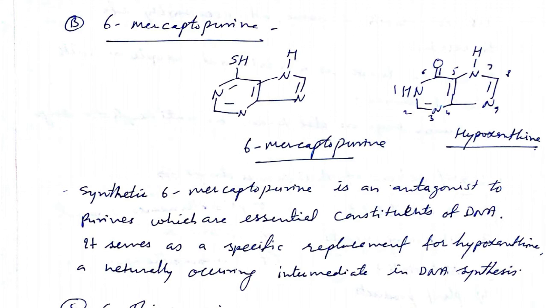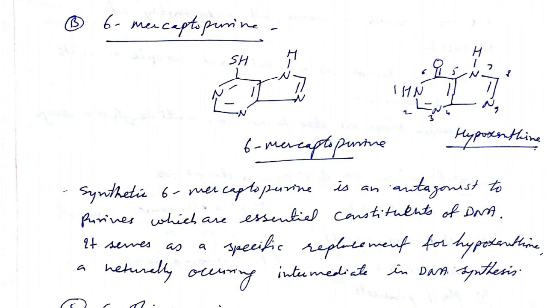Now look at the next antimetabolite, 6-mercaptopurine. As you know, purine is a two-ring fused purine base. I think you have gone through the purine and pyrimidine bases. They are the nitrogen bases in the structure of DNA and RNA that you have discussed. The purine bases are guanine and adenine, so those are the two purine bases.